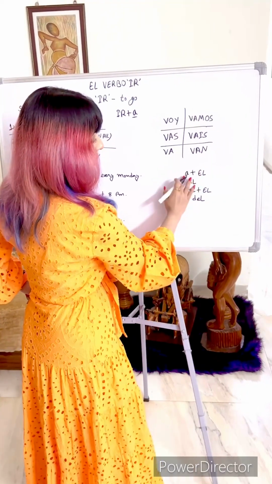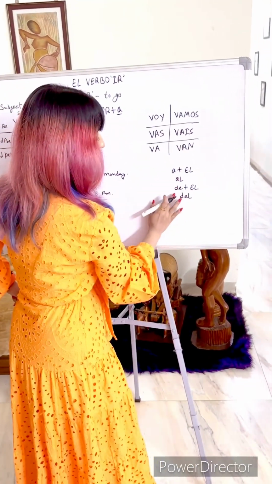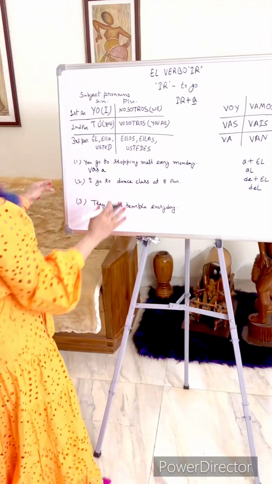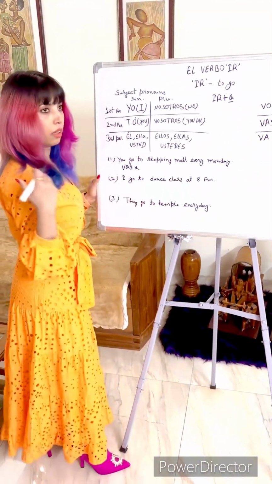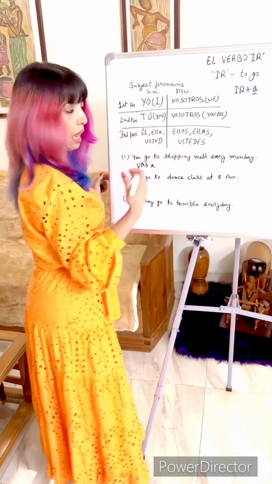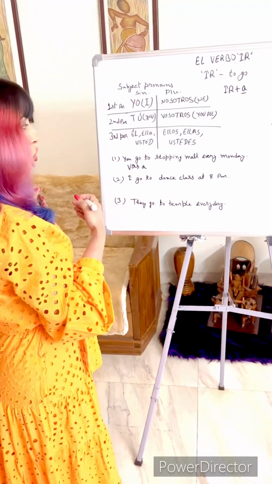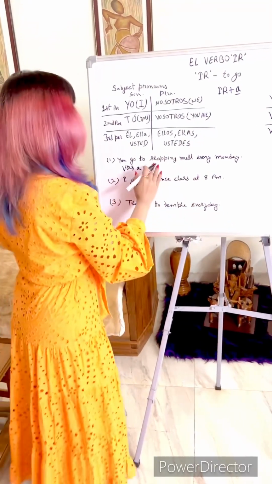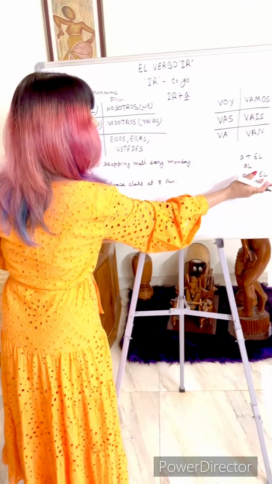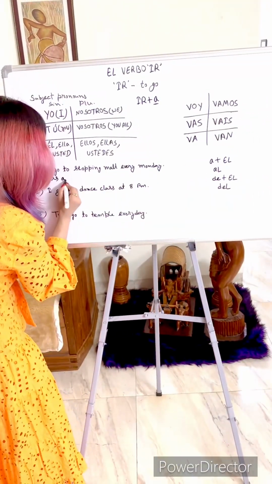So a plus el becomes al, and de plus el becomes del. Shopping mall is also masculine gender and singular number, because I am not saying shopping malls. So it's singular and masculine. So the article would be el. So it would become al.